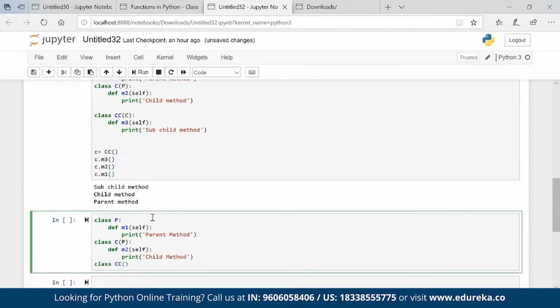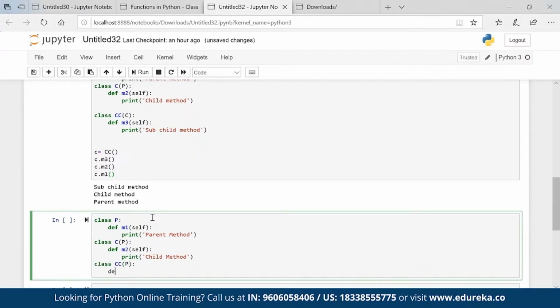Class CC, P, def M3 self print sub child method, right?